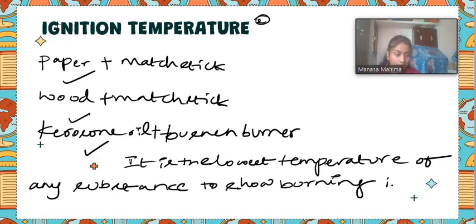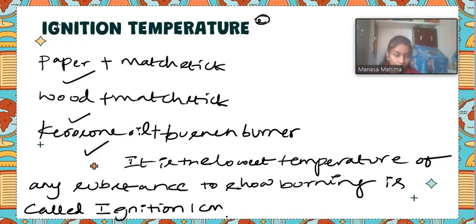What do you call that kind of temperature? Ignition temperature. The temperature at which it is the lowest temperature of any substance to show burning.